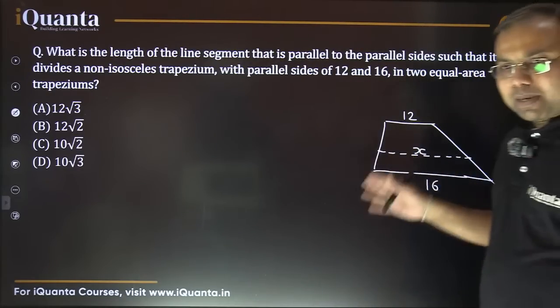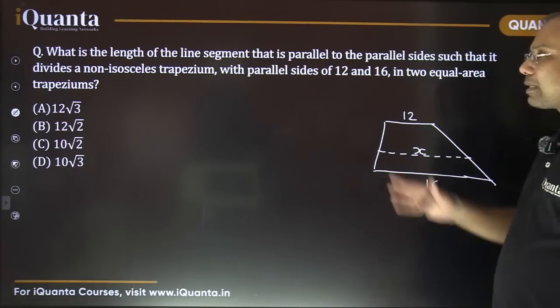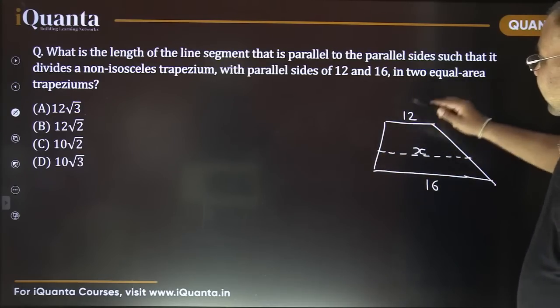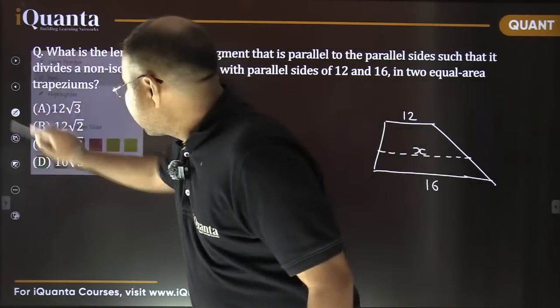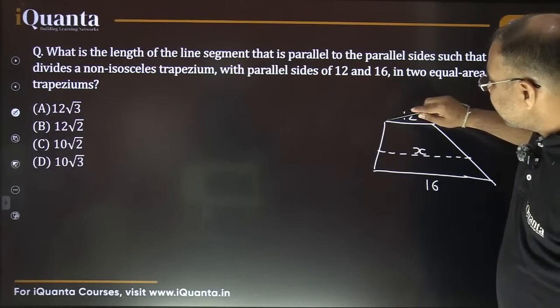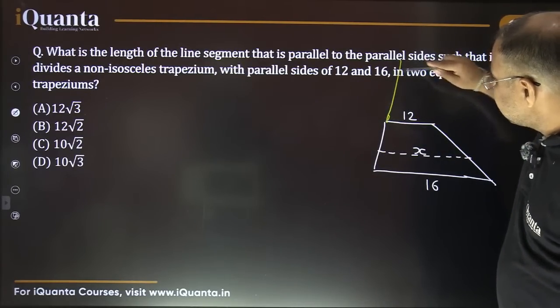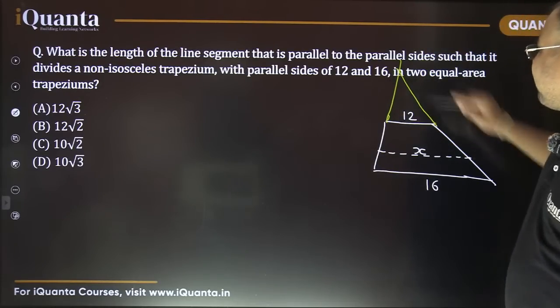First, I'm explaining this part and then I will tell you the four important results. I will tell you the four important results related like this. So in this case, let's try to understand how it is happening. So let me change the color of marker. Okay, see if I extend these two non-parallel sides, they will meet somewhere, right?